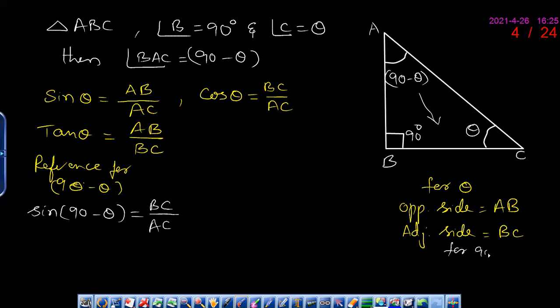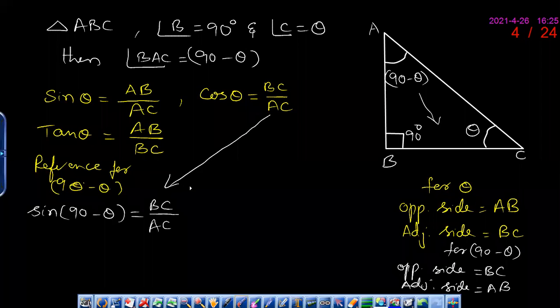So for 90 minus theta, the opposite side is BC and the adjacent side is AB. But in terms of theta, what is BC by AC?